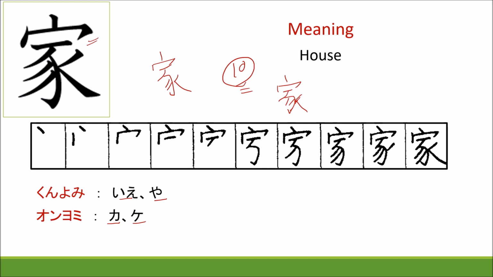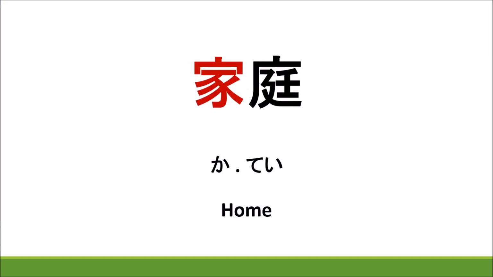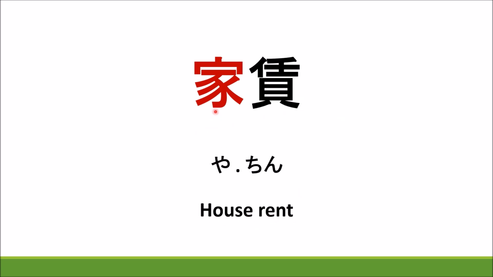Let's learn some words. Read katei. Once again, katei. Meaning is home. Now we learn one of the other readings of this kanji, which is ya. This is chin. Yachin, house rent. Say, read once again, yachin. Once more, yachin, meaning house rent.